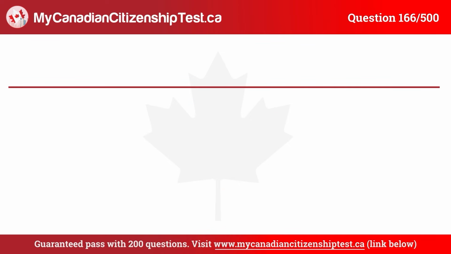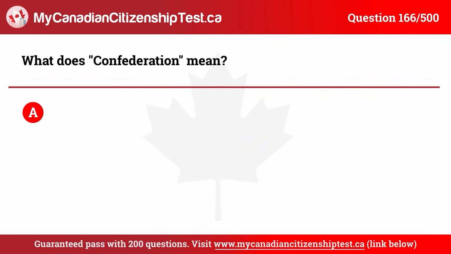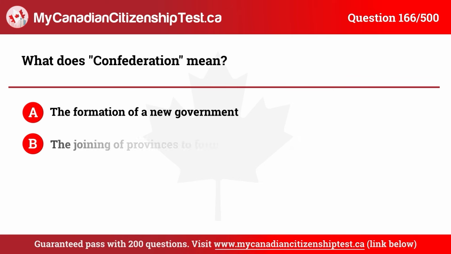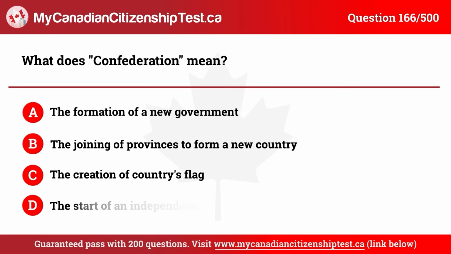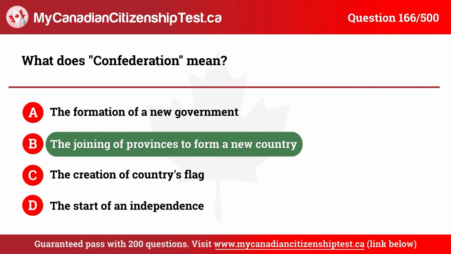Question 166. What does Confederation mean? A. The formation of a new government. B. The joining of provinces to form a new country. C. The creation of a country's flag. D. The start of independence. The correct answer is B. The joining of provinces to form a new country.